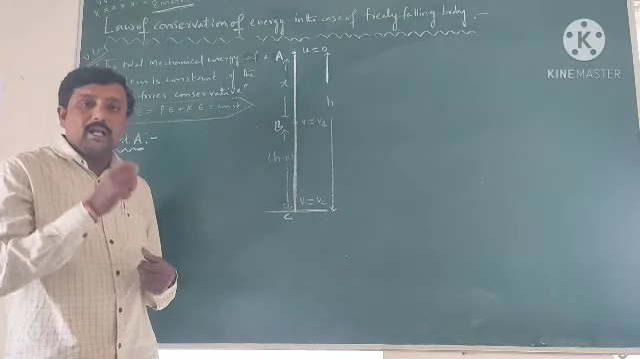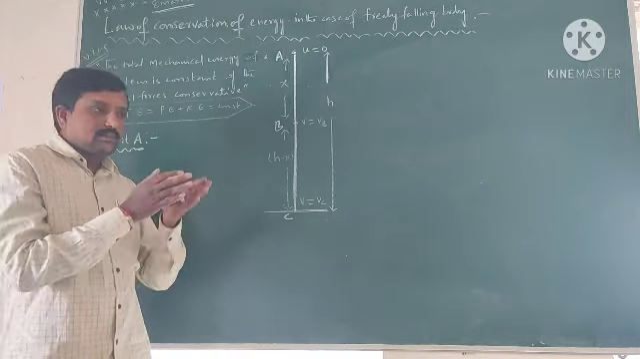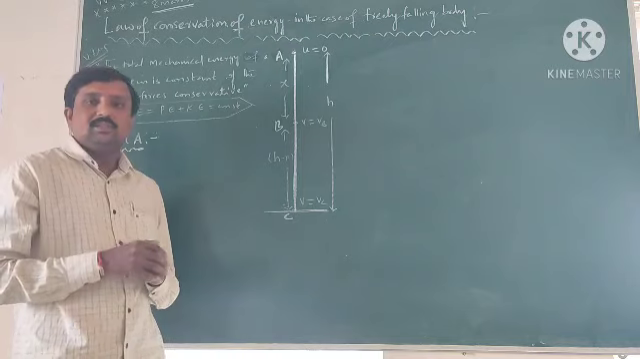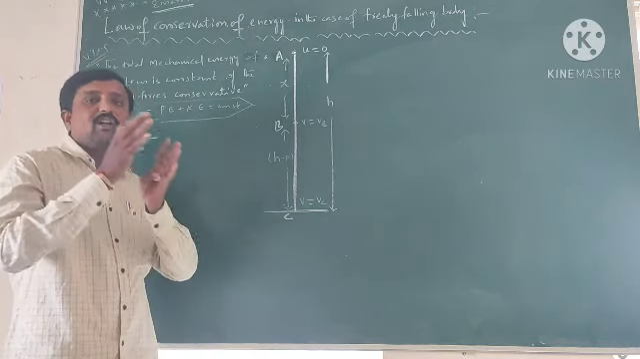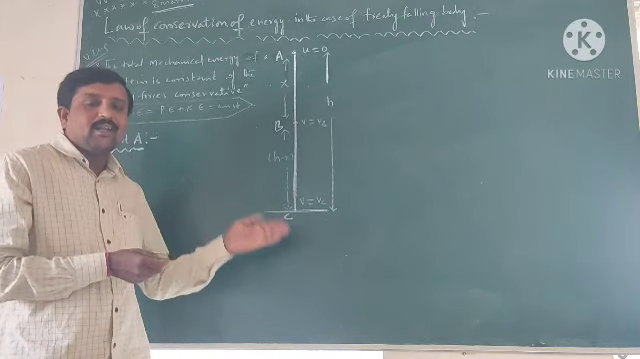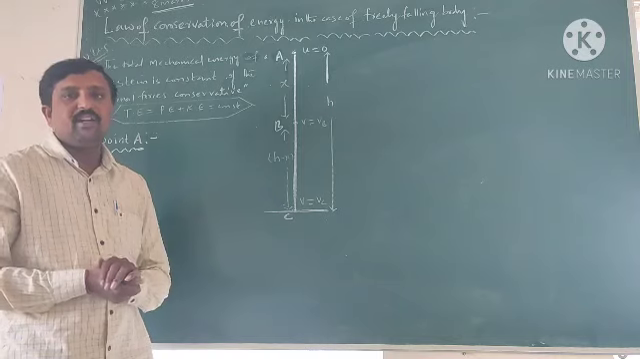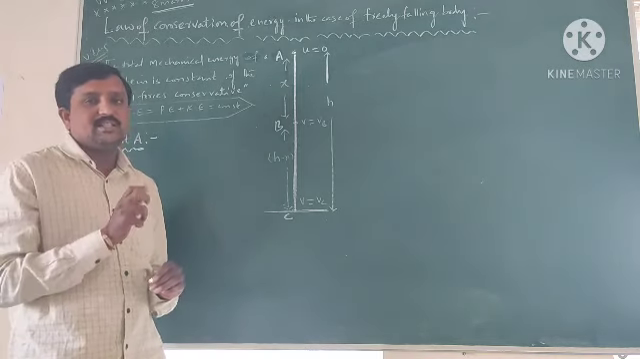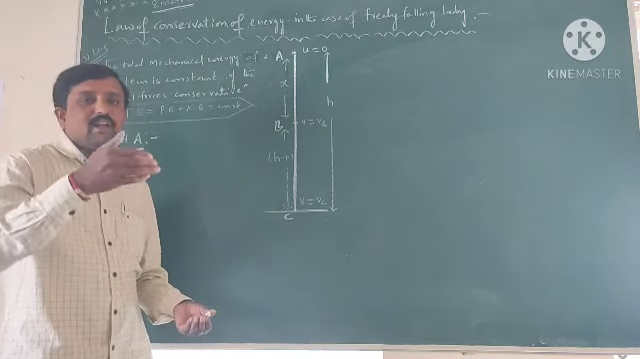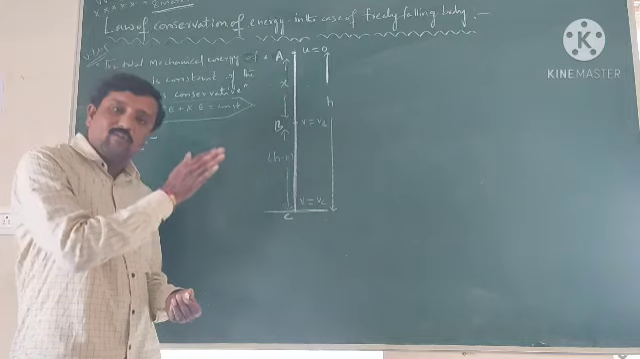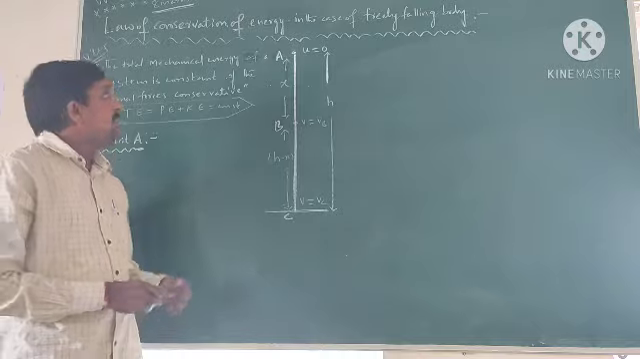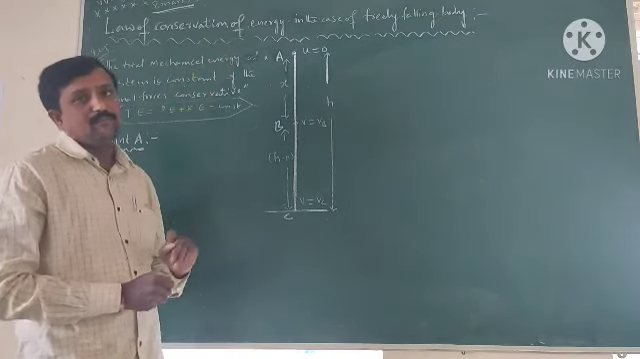For example, a dynamo: the mechanical energy is converted into electrical energy. Fan: the electrical energy is converted into mechanical energy. Iron box: the electrical energy is converted into heat energy. Cells, dry cells: the chemical energy is converted into electrical energy, etc. So the energy can transfer from one form to another form. The total energy remains constant. This is called the law of conservation of energy.